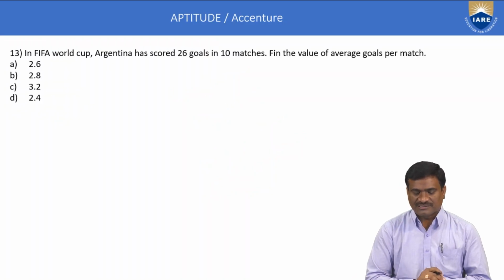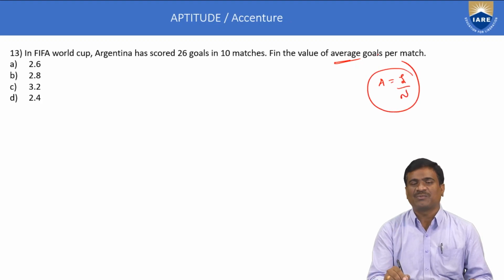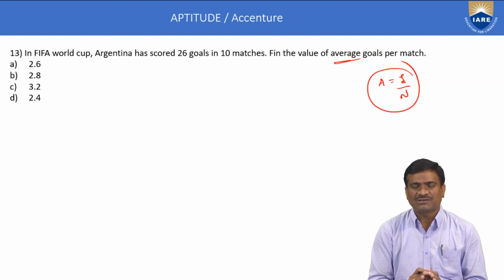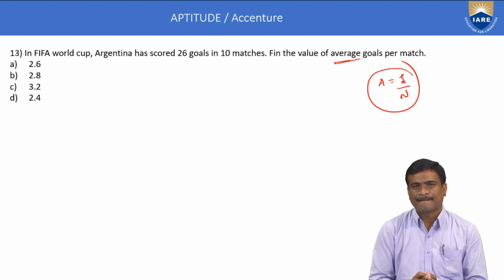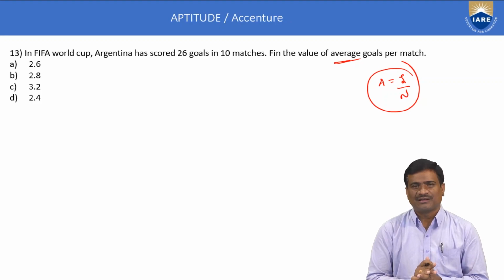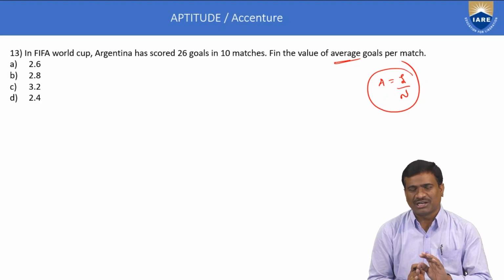Next, 13th example. Find out average. Average is equal to sum of n observations divided by n number of observations. Average concept: given a series in an arithmetic progression, the average is exactly the middle number of the series.